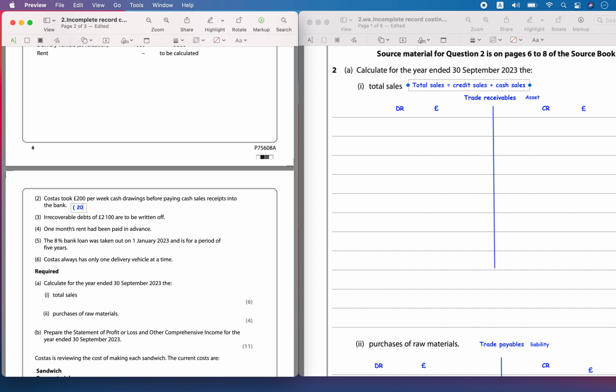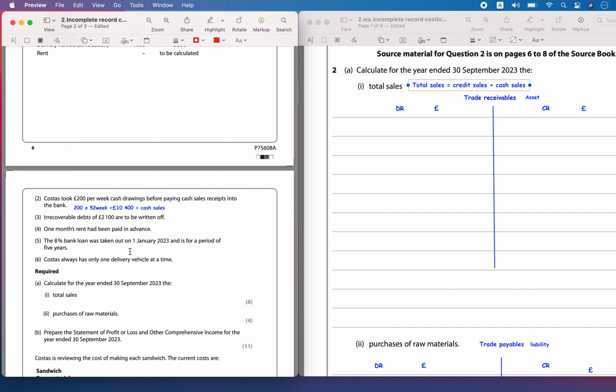So let's calculate the amount for drawings. 200 pounds per week, and if he has done it for the entire year, it is 52 weeks, right? So 200 times 52, that is 10,400 pounds, which was also a part of cash sales, but he has taken it for his personal drawings.